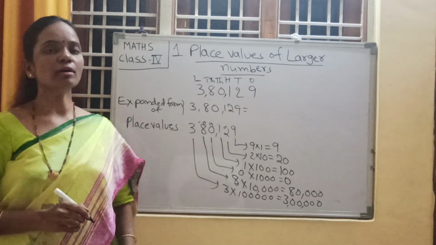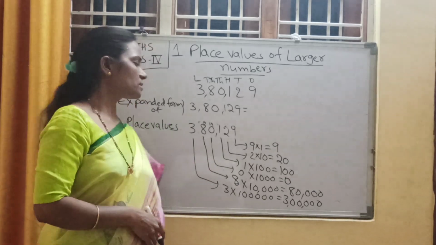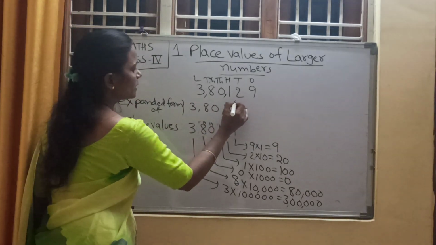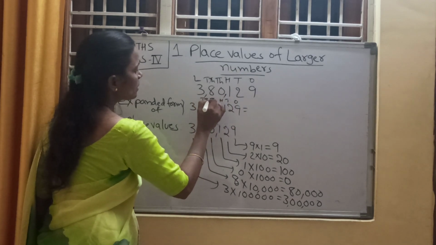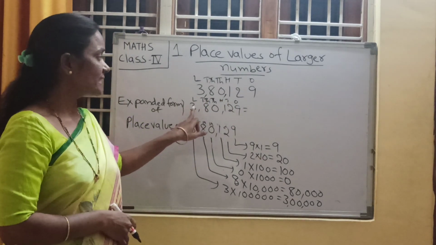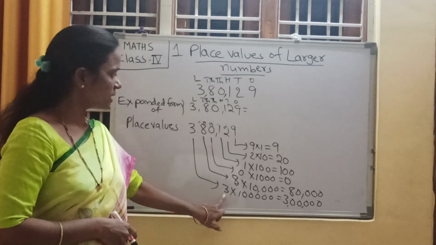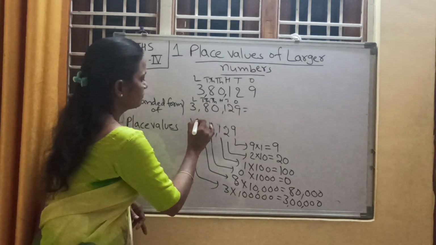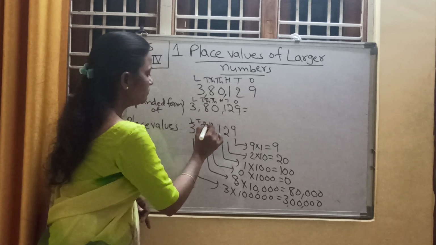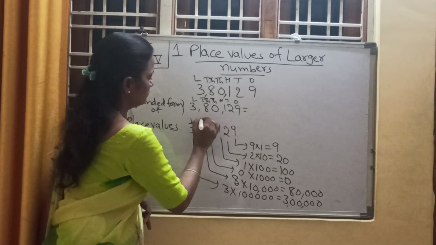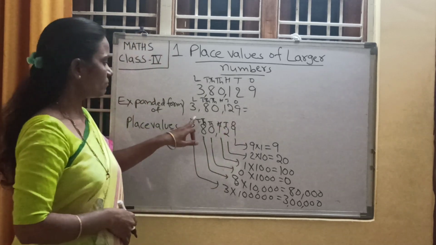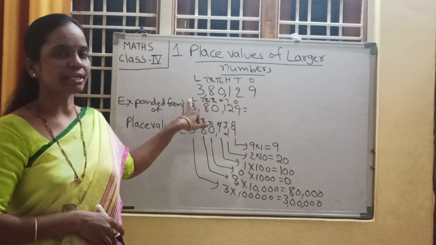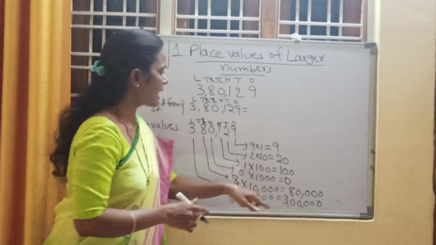What is expanded form? Sum of the place values, right? So ones place, tens place, hundreds place, thousands place, 10,000s place, lakhs place. 3 is in lakhs place. What is the place value of 3? 3 lakhs.